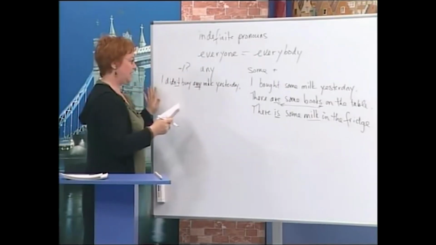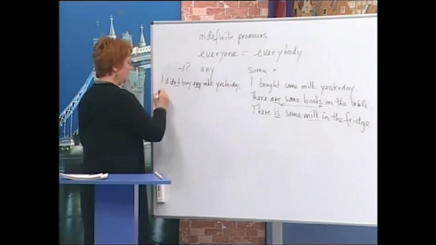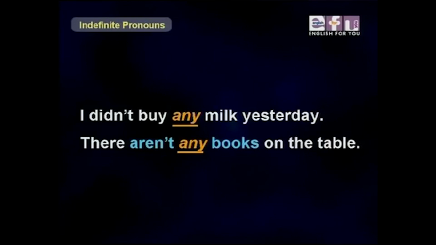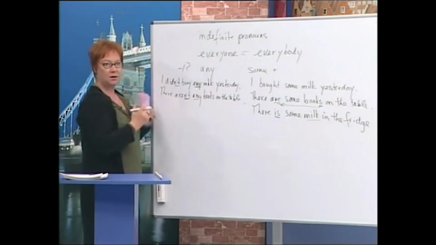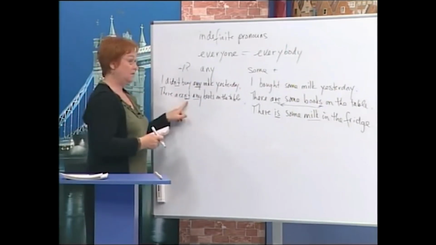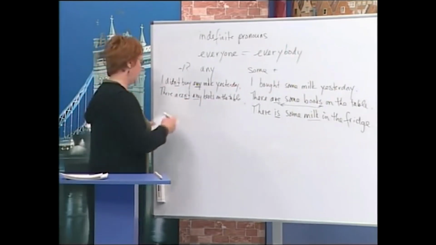There aren't any books on the table. Not. So again, this is negative.